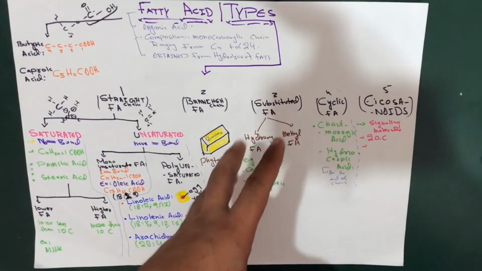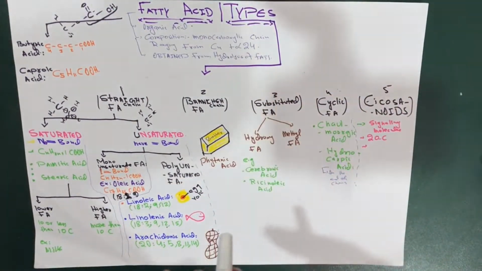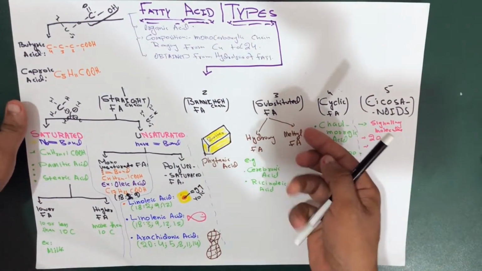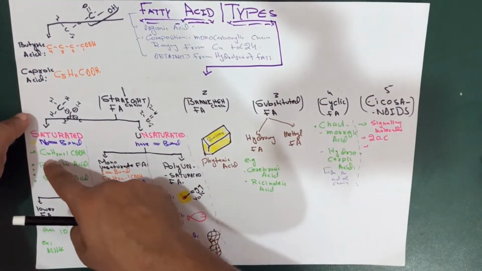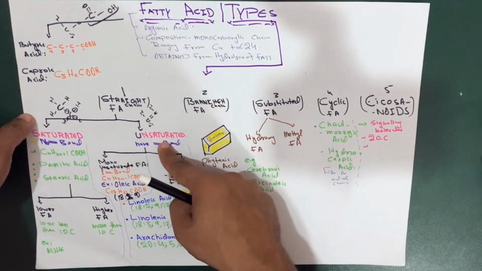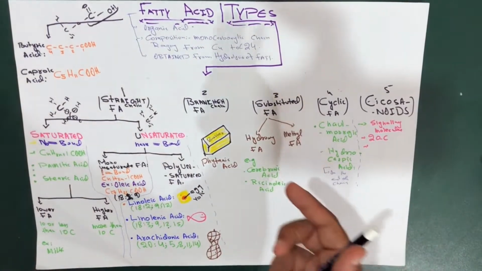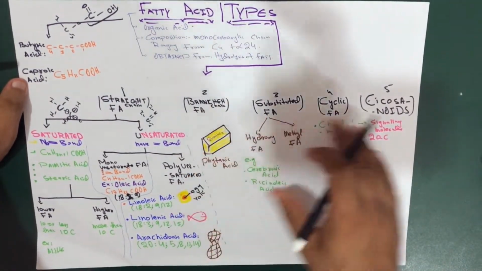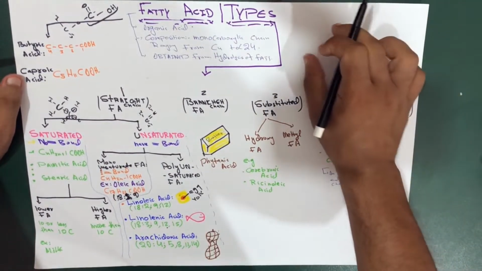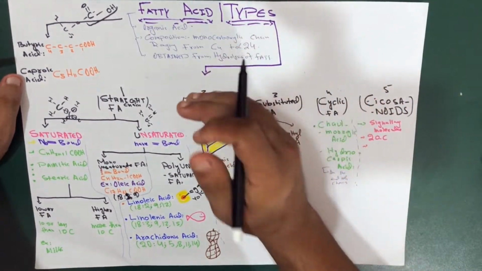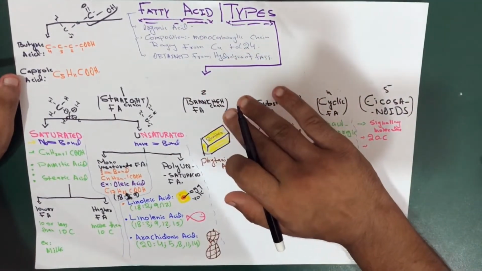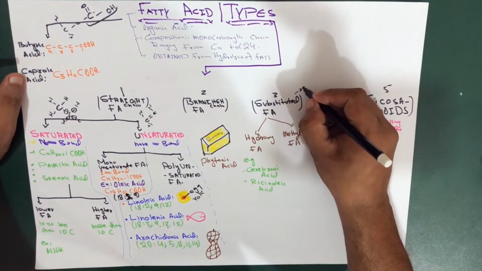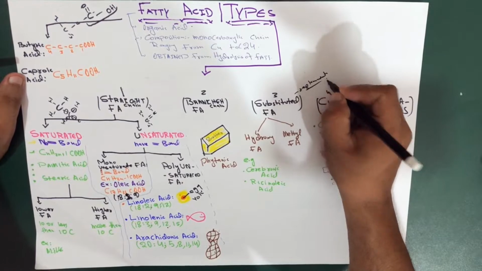Now let's move toward the substituted fatty acid. Substituted fatty acid is actually not a branched one, but for the sake of understanding, we put it in the branched series. Substituted fatty acids means they are substitutes of what? It could be a substitute of saturated fatty acids or unsaturated fatty acids. What does substitution mean? If you don't know, I'm going to first explain it. You might have heard in classes that there is a substitute teacher. It means that if the teacher of a subject doesn't attend the class, another teacher has to replace him. So something is replaced. Substitution means replacement.